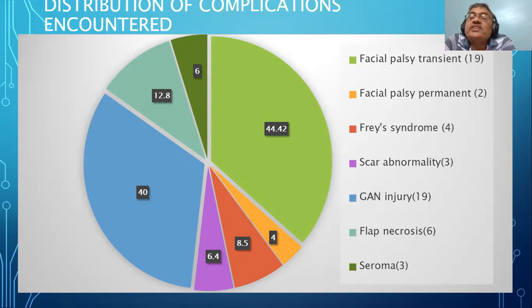If muscle relaxant is not given, you may identify the nerve easily. And when you see any other case, be careful. Most of the time, you will be able to see the twitching when you go near the nerve. But we are operating mainly cases which are benign, so usually it will be transient.